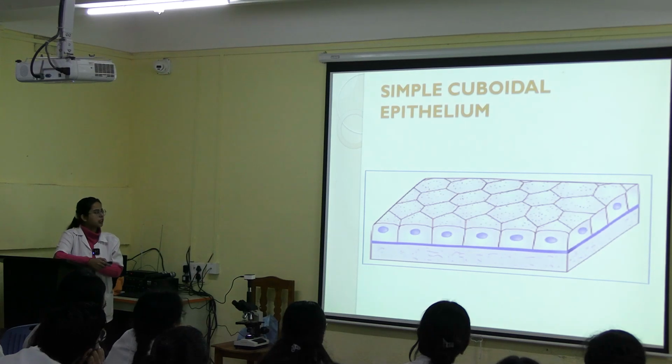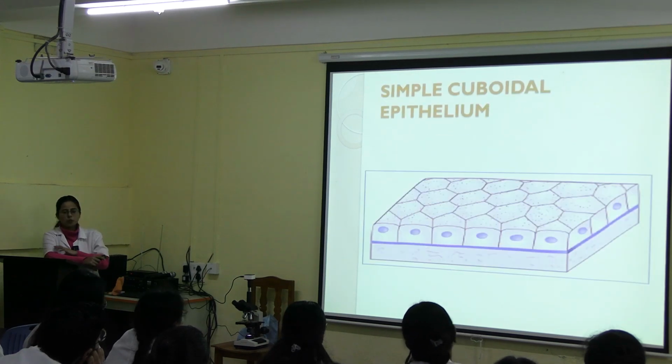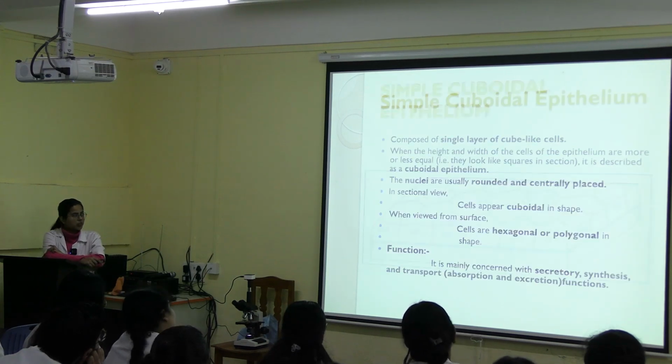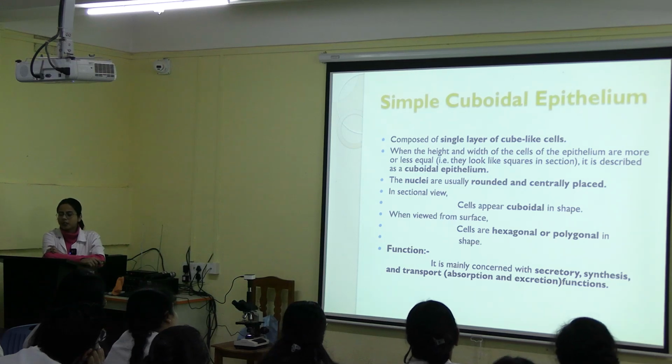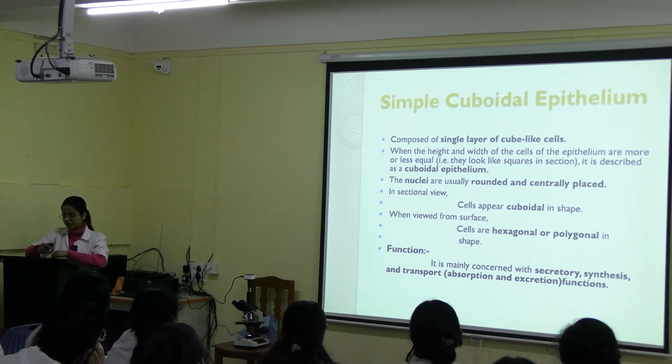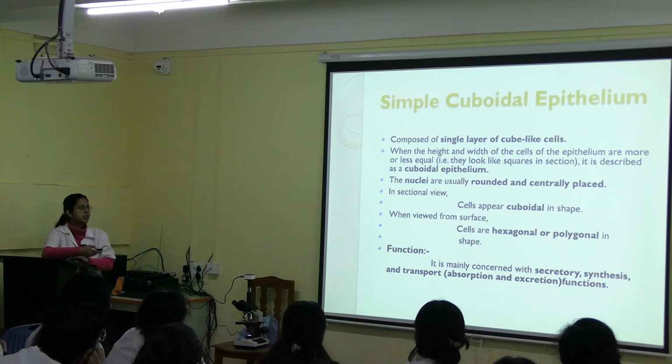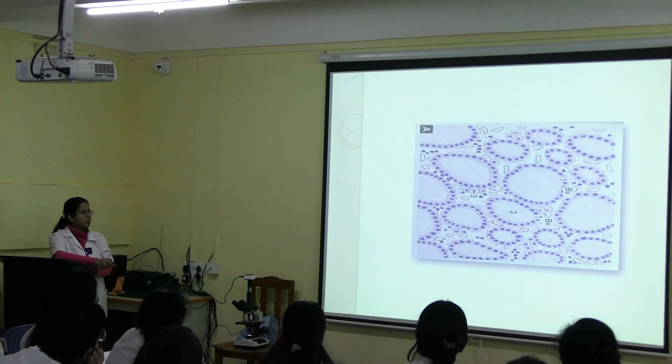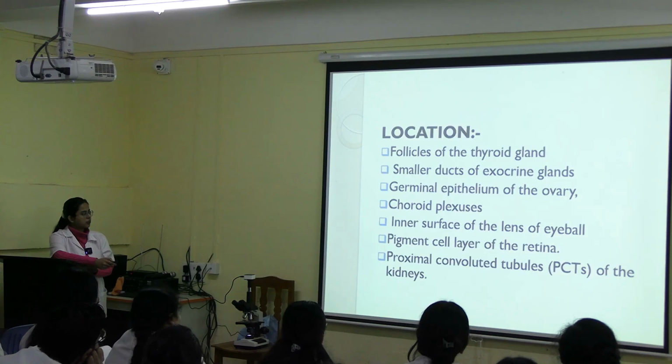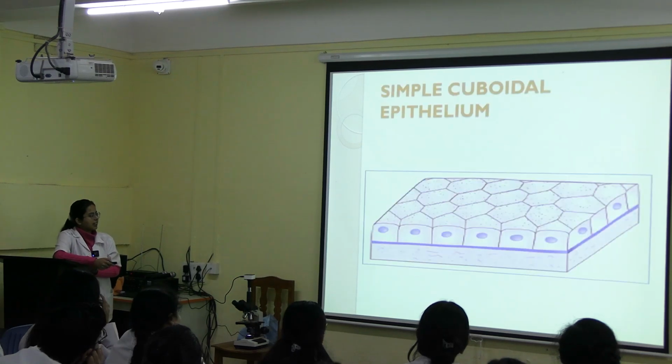Now simple cuboidal epithelium. Simple again, so one layered. Cuboidal, the height and the width are equal. In simple cuboidal epithelium, the nucleus is centrally placed and it produces a bulge on the cell surface. Again, from the surface view, the cells appear irregular, and if you take a section, they appear cuboidal.